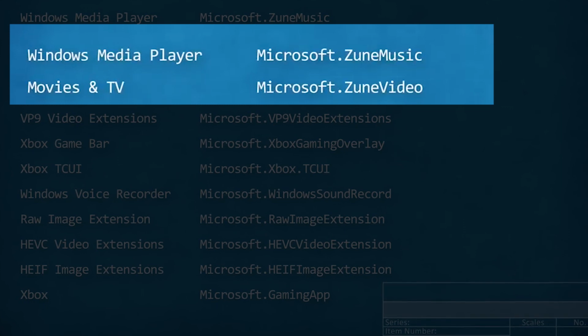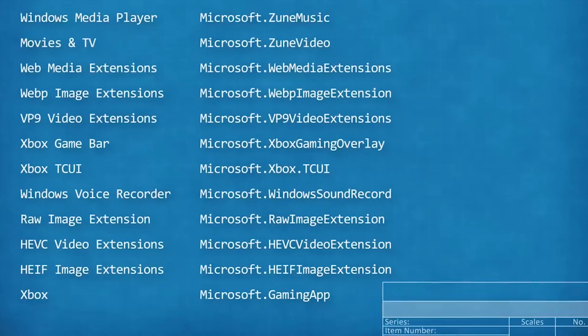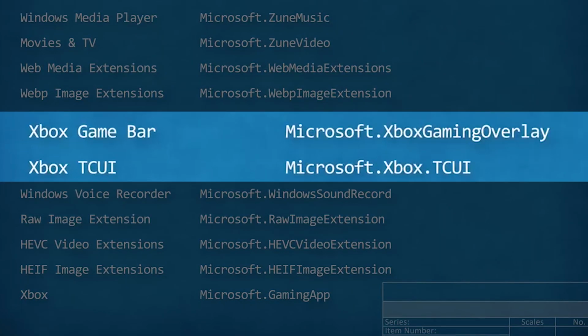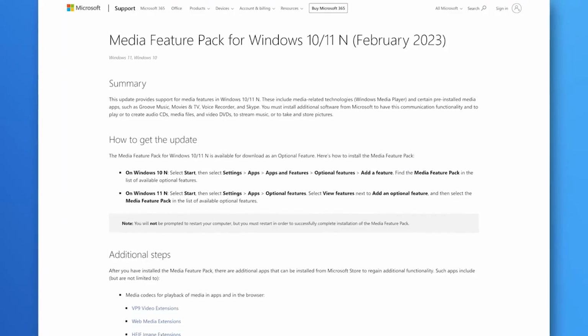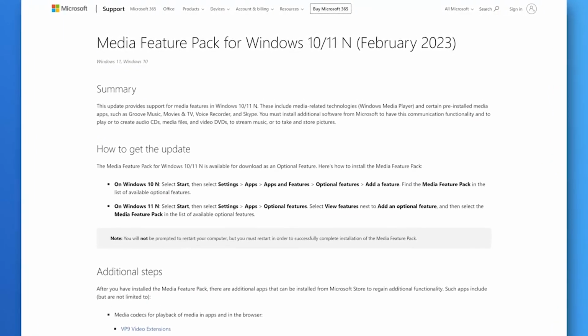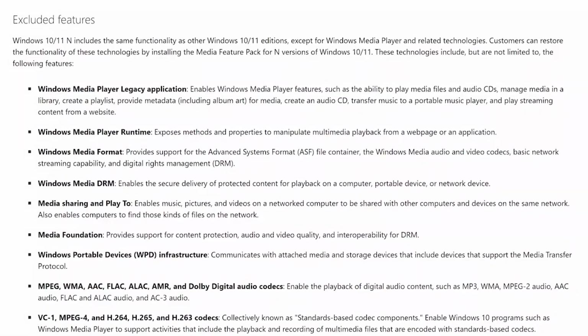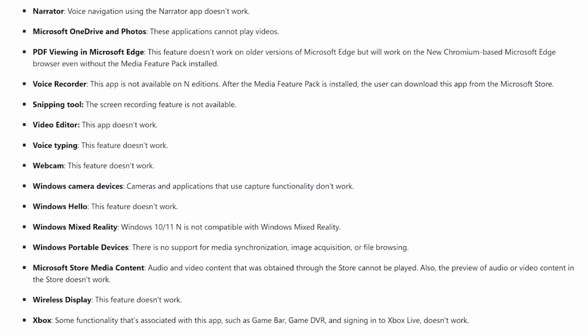Notably, Windows Media Player is referred to as Zune Music and Zune Video in some instances, a nostalgic throwback. Additionally, there are codec extensions, Xbox related components, and Sound Recorder. Microsoft also provides a user-friendly version of this list on their website, which includes Skype, though it didn't come pre-installed on my system. The absence of sound-related functions and inability to play various types of videos are among the repercussions. The Snipping Tool works, but screen recording is unavailable, among other limitations.